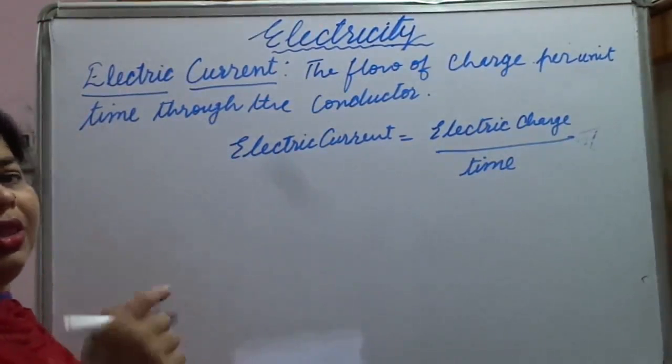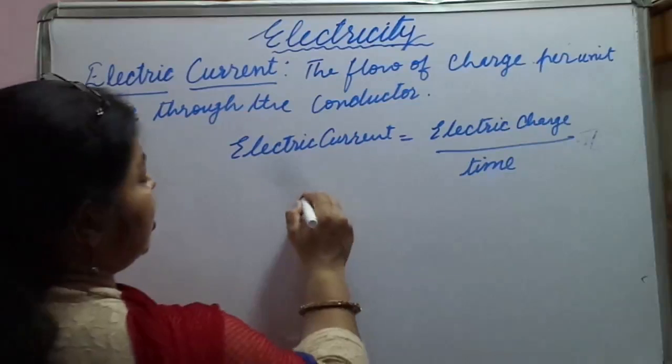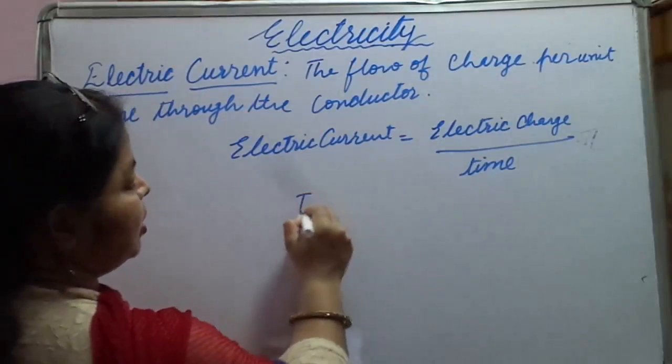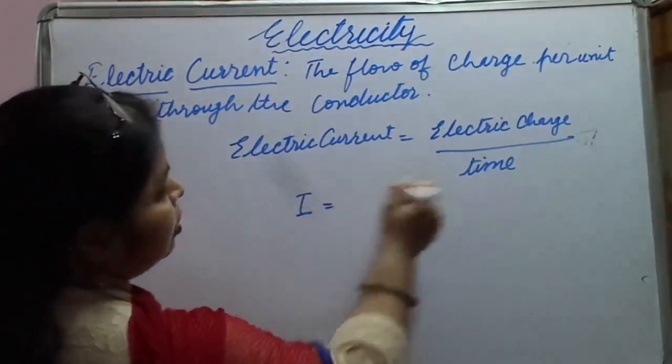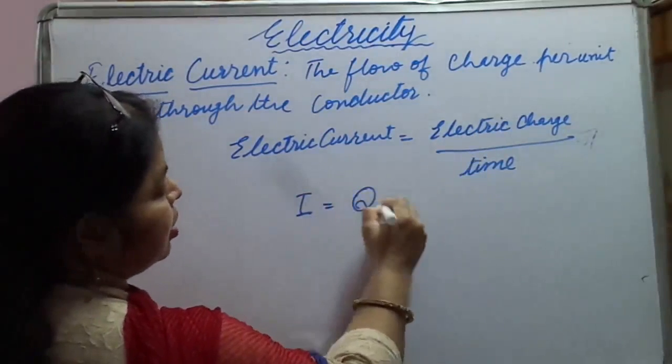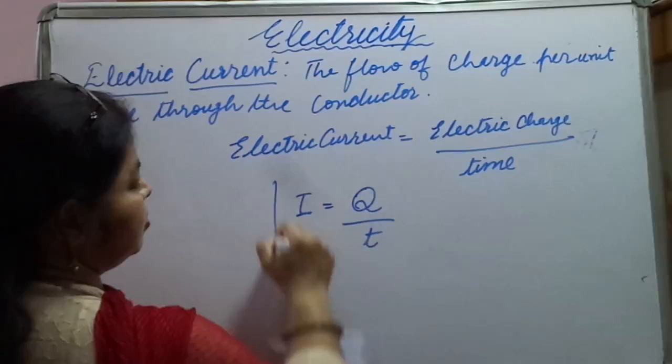In symbolic form, electric current is always represented by capital I is equal to Q upon t.